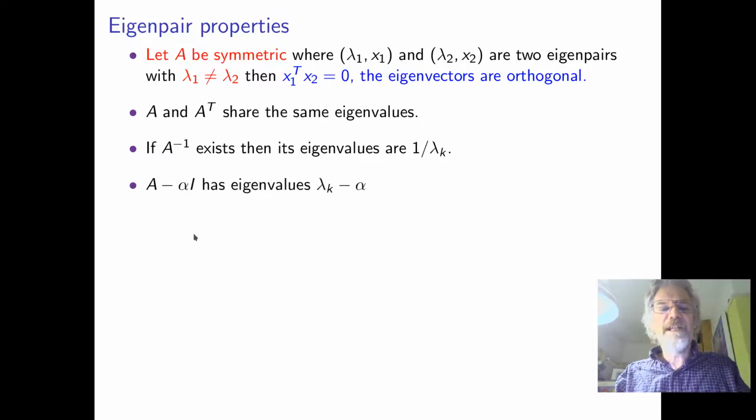And actually, if you shift the matrix by a multiple of the identity, just shift the diagonals, of course it's the same as just shifting the eigenvalues if you think about the way they're defined. So this is sometimes important for calculating eigenvalues numerically, that sometimes you might want to shift it, say, to make all the eigenvalues positive. So that's quite a useful property as well.